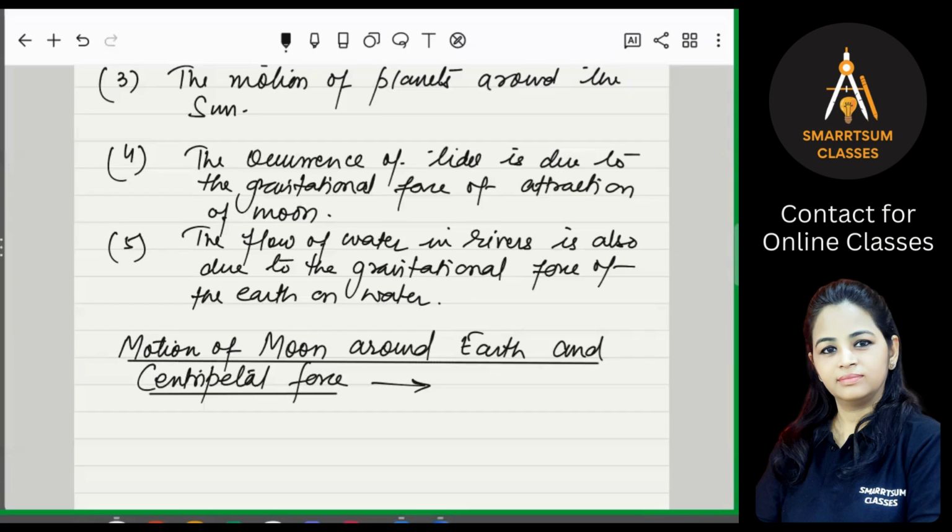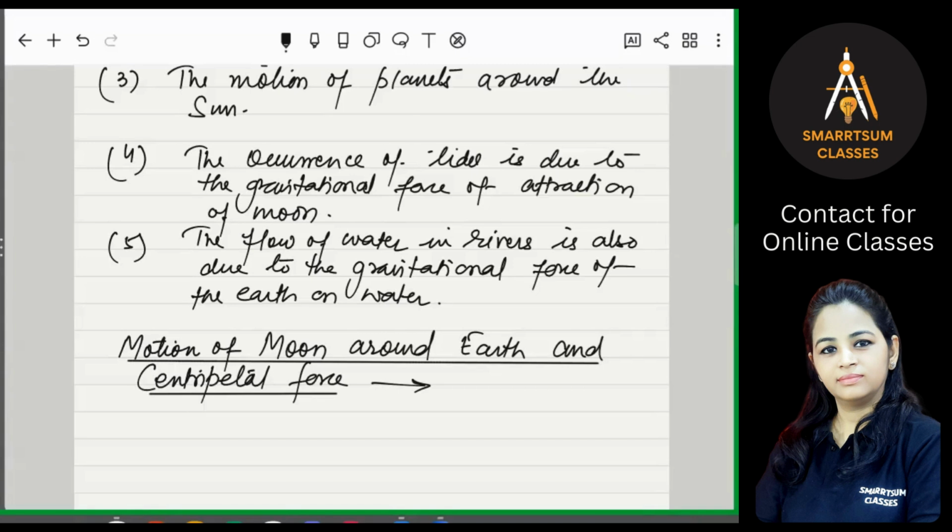So, as we know, the force that keeps a body moving along a circular path, right? Whenever a body is moving in a circular path, there is a force that keeps the body moving in that circular path, acting towards the center, and that is called the centripetal force or center seeking force, right?